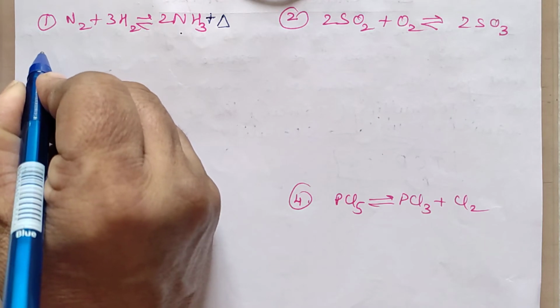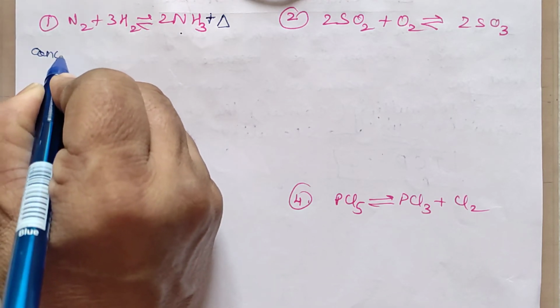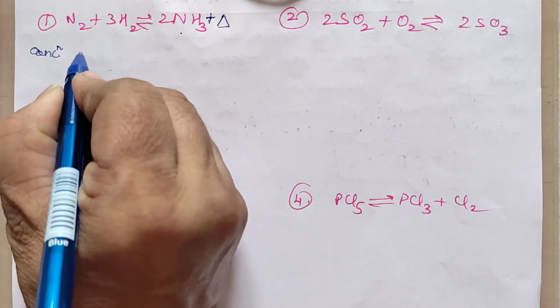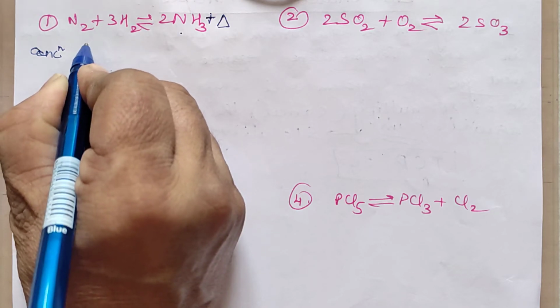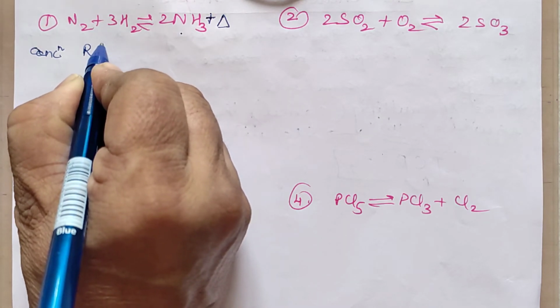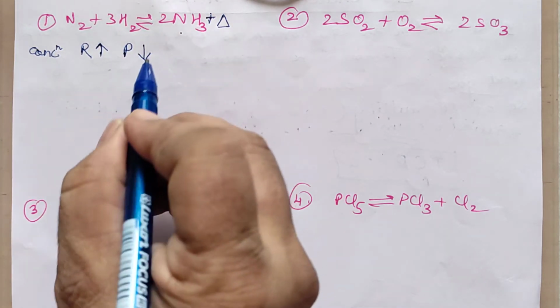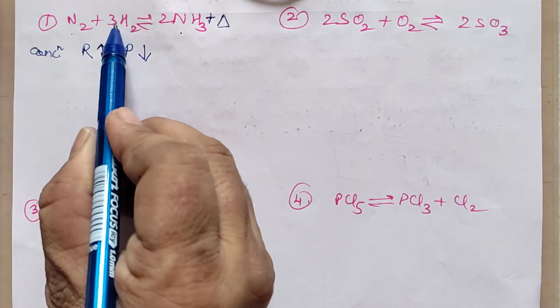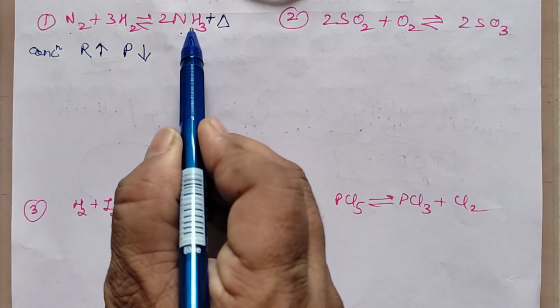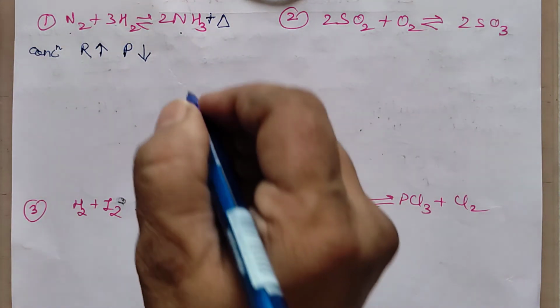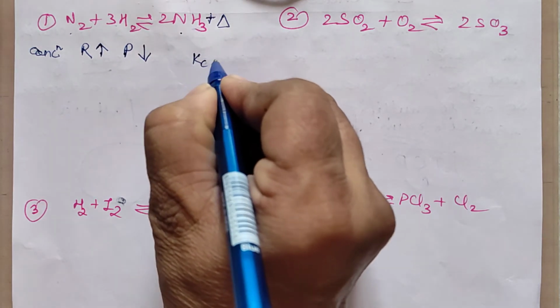First, in terms of concentration, we should say that the reactant concentration should increase and the product concentration should decrease. Means concentration of nitrogen and hydrogen should be increasing, concentration of the product should be decreasing. Because what is the Kc expression for it?